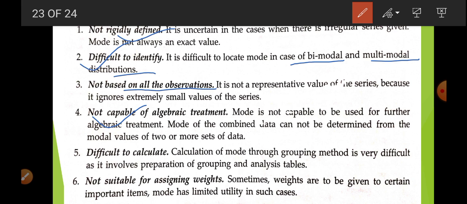Okay, difficult to calculate. If you are using the grouping table, it takes a lot of time in construction of the grouping, then the analysis table, after that we make use of the equation, so it is time taking. Not suitable for assigning weight. Sometimes weights are to be given to certain important items. Mode has limited utility in such cases. So these are the demerits of the mode.